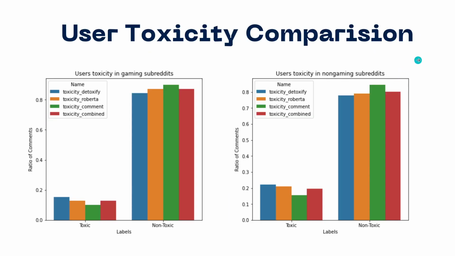And this is the user-wise analysis. Here we picked some users who are very active on both gaming and non-gaming subreddits, scraped all of their comments, and figured out how toxic they are when they are commenting in gaming subreddits versus when they are commenting in non-gaming subreddits. And as you can again see, whenever they comment in non-gaming subreddits, they are being far more toxic, which means that it's not just about the users, it's also about the structure of the subreddits and how the discourse happens.